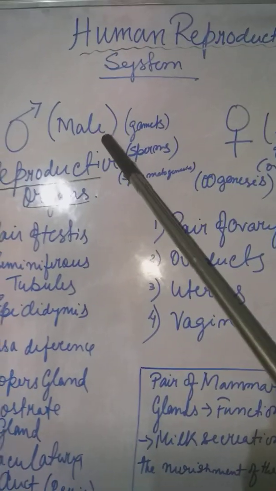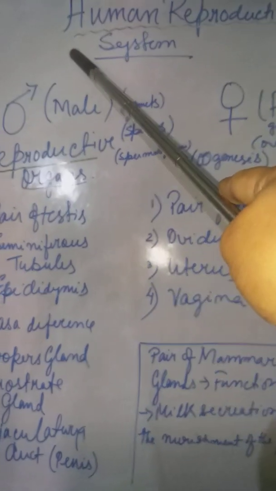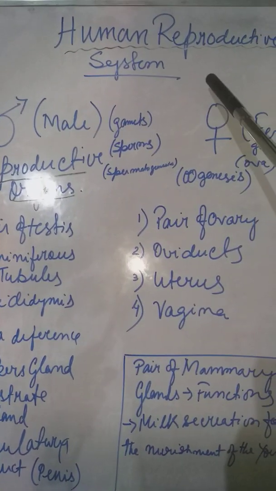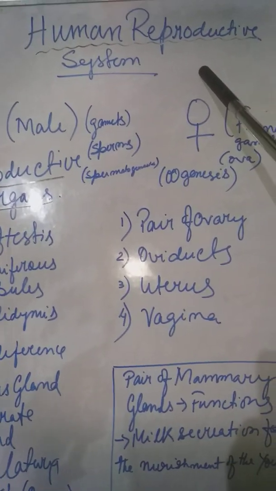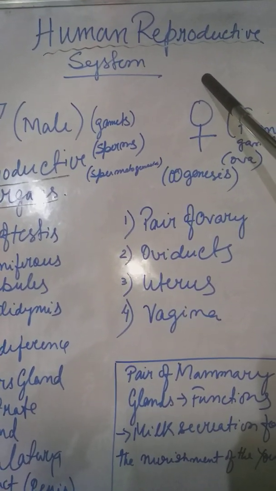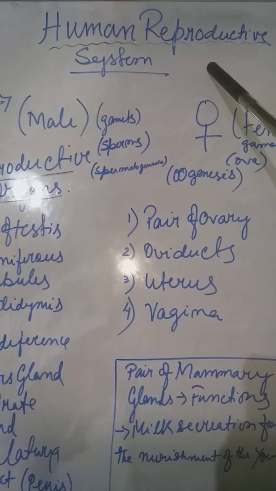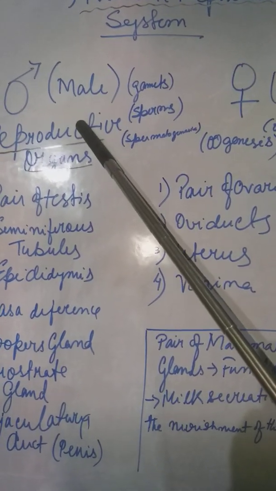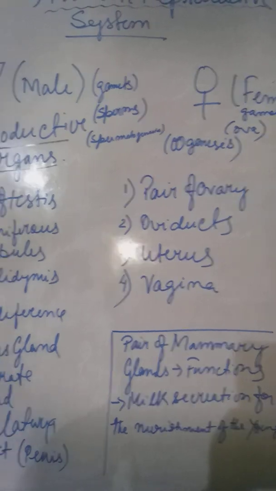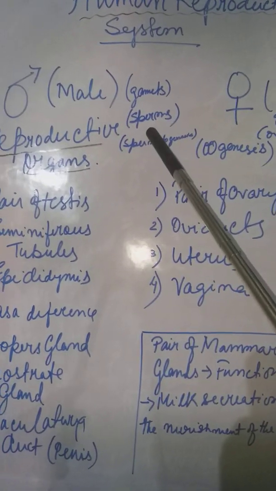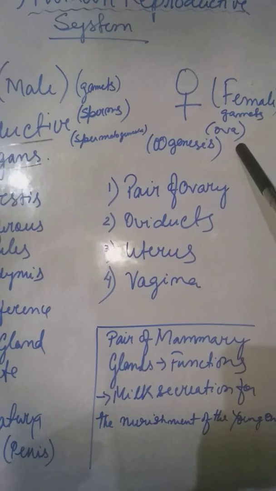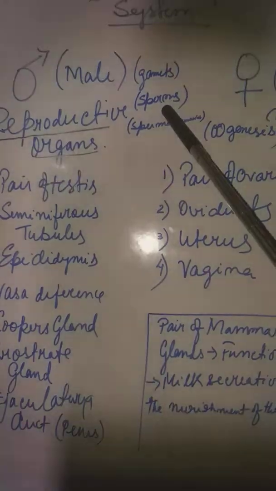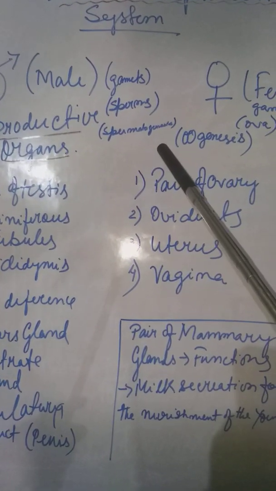Now here you see we are dealing with the human reproductive system. This human reproductive system is similar to what we had dealt with in the flowering plants. Basically, the first and primary function of the reproductive system is to produce the male gamete and the female gamete. The male gamete is known as sperms and the female gamete is known as ova. The process by which the sperms are produced is known as spermatogenesis.